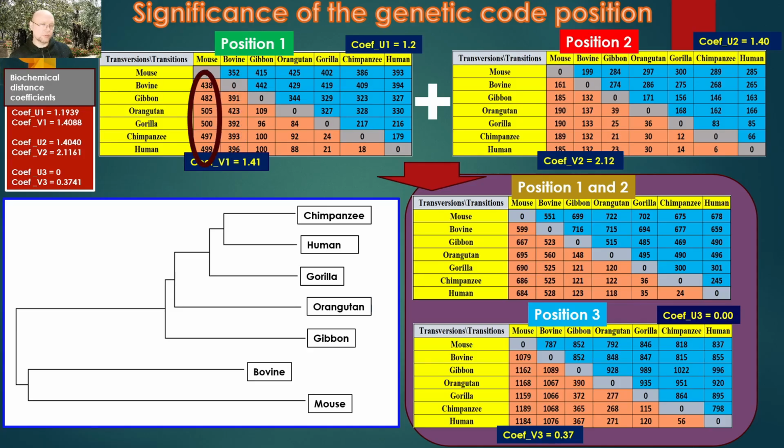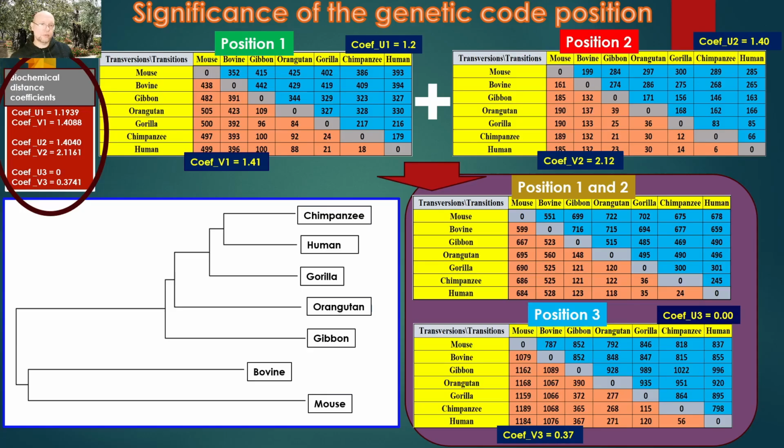A very similar distribution can be seen in the table for the second position, although the values of these substitutions are smaller. To explain the effect of transitions and transversions at each position, I took the liberty of calculating biochemical distance coefficients for a single transition or a single transversion for each position in the mitochondrial DNA.